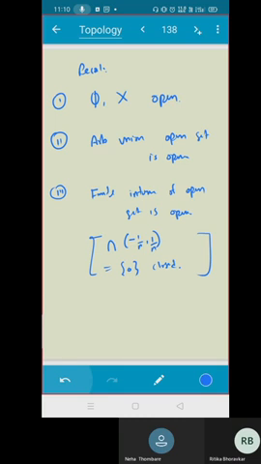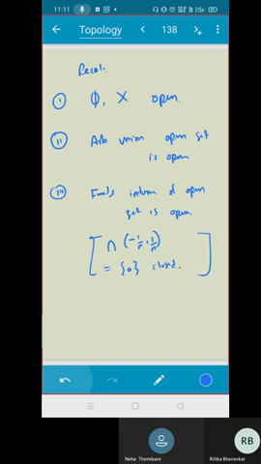Later on, you will see topology. Good. Now, similar to this, you'll be having three theorems on closed sets.